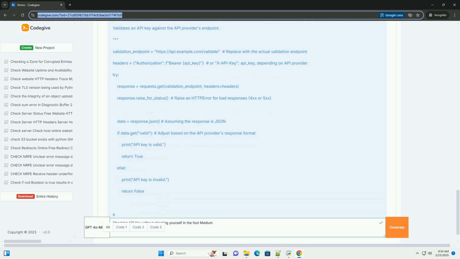4. Rate limiting and abuse prevention. Implement rate limiting to prevent abuse and unauthorized access to your API. Rate limiting restricts the number of requests a user or application can make within a given time frame. Explanation. rate_limit(f): this decorator function applies rate limiting to the decorated function, api_resource in this example.